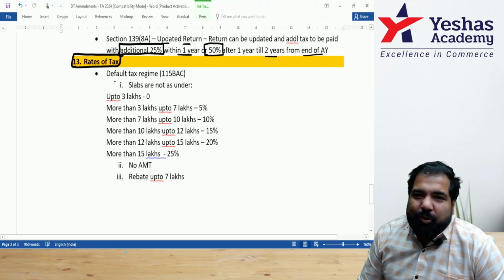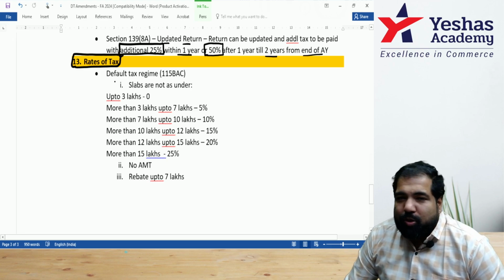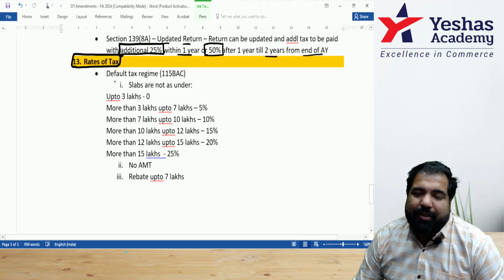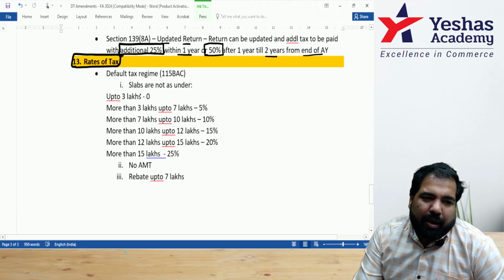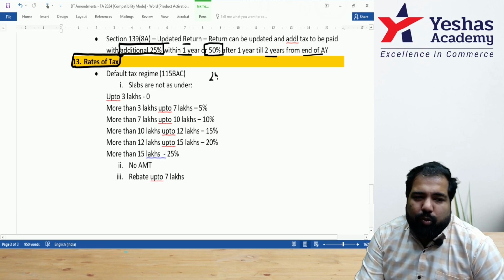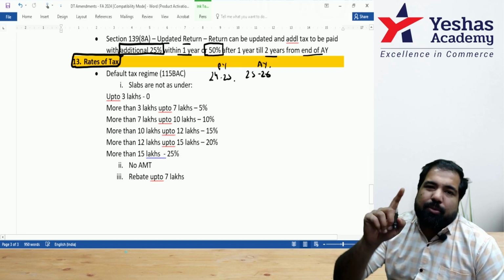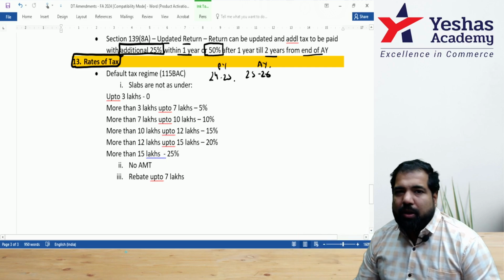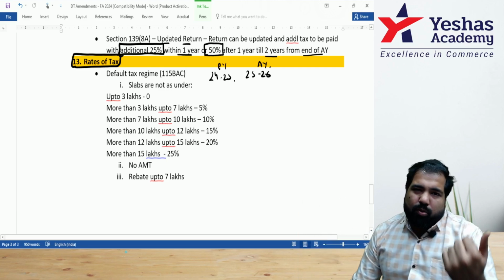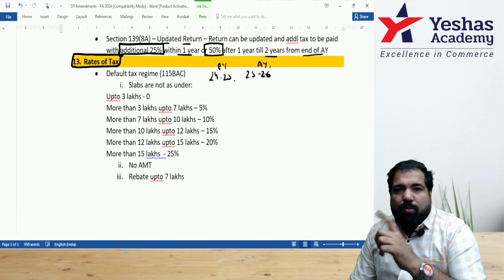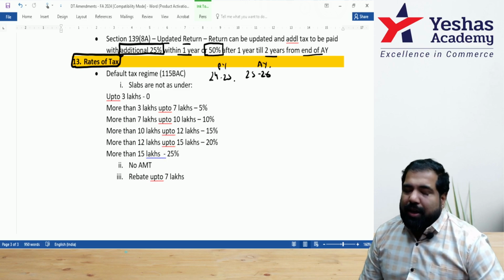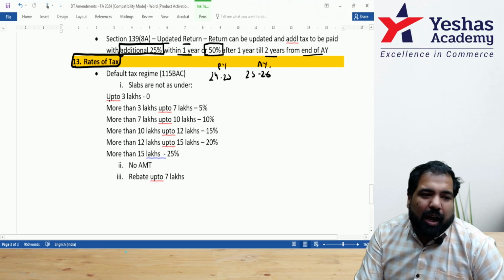Guys, rates of tax, 115BAC, it's a better available choice. It's Zomato, Swiggy, you can choose everything. Only thing here, the slabs have gone through a change. Guys, so for your year, that is previous year 24-25, and AY 25-26, these are the new rates which you have to use in the exam if they say the person has opted for the default tax regime. If they say has not opted, then it's the old rate, there is no change there. And if they don't mention anything, you have to assume it's the default tax regime and use these rates. Up to 3 lakhs, nothing.